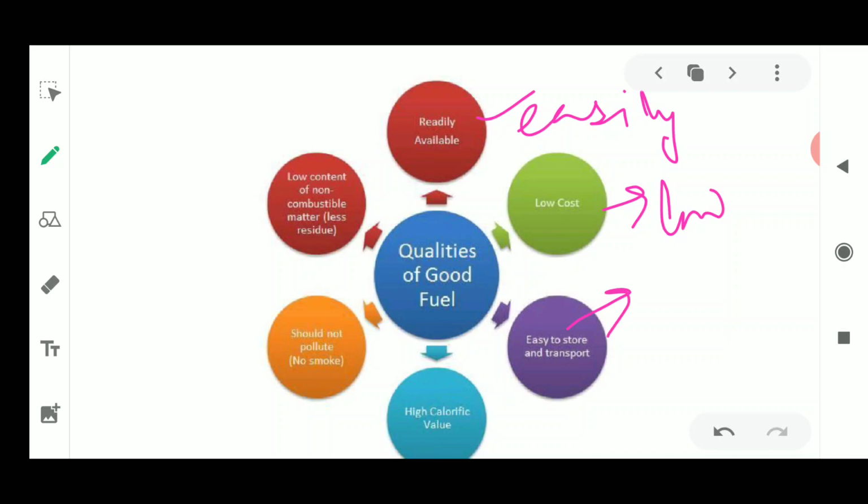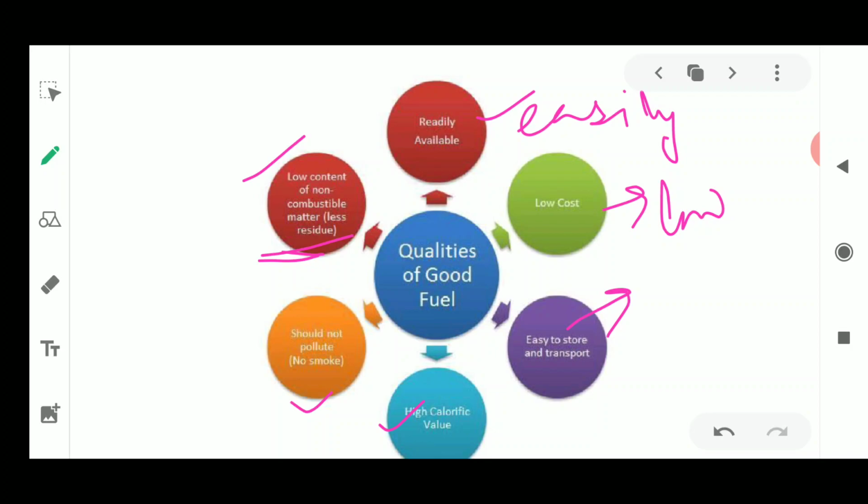See, if it is available to the people, it will be utilized for the purpose. Now next, if a small amount of fuel is burnt, it should give a high calorific value. Next, it should not pollute the environment. Next is low content of non-combustible matter. It should give less residue.